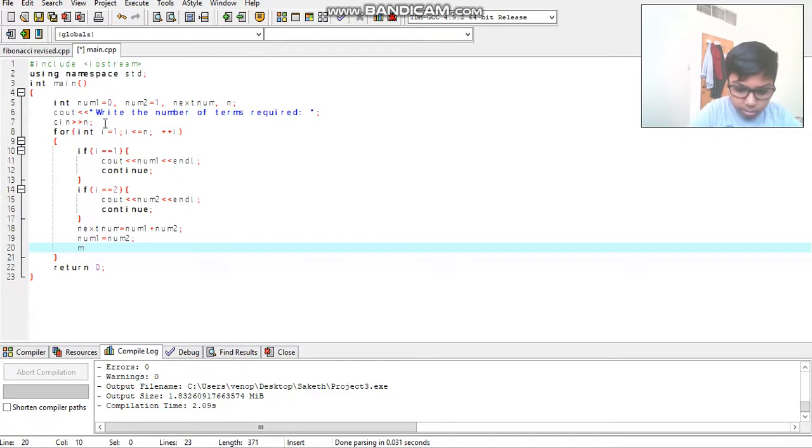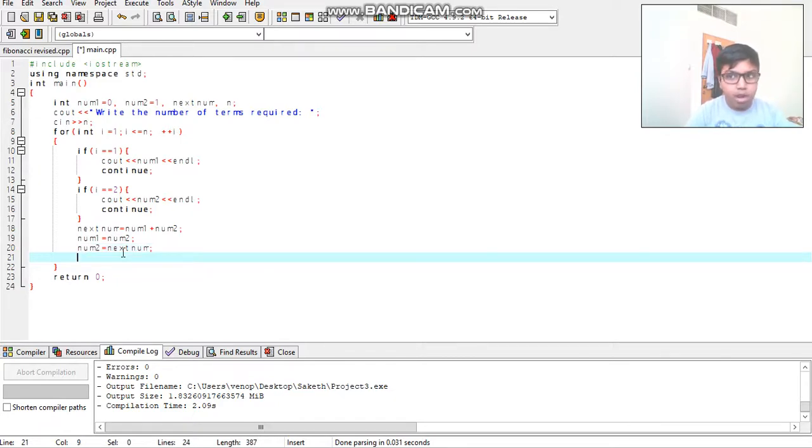And then the number2 will be equivalent to the next term after this process over here. So write number2 is equals to nextnumber. Semicolon, close the statement. Now we need to print the next term. So it goes looping and it will print however many terms you want.